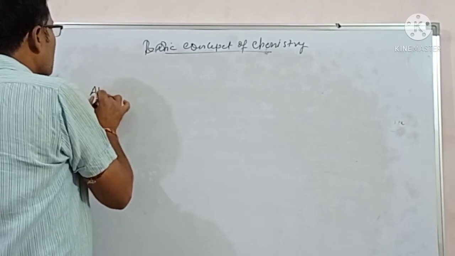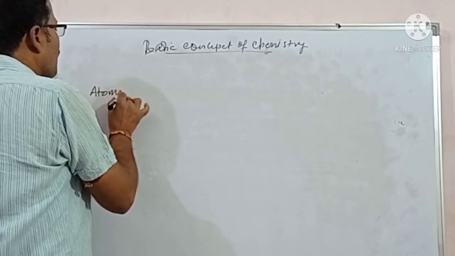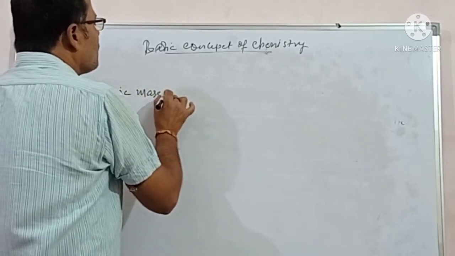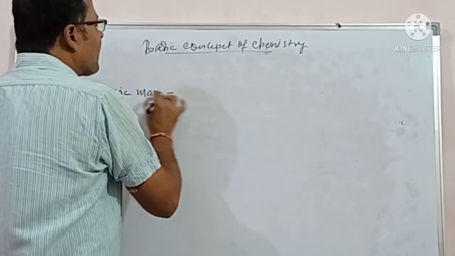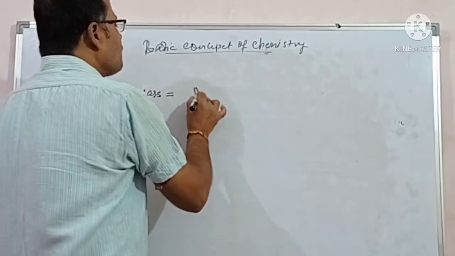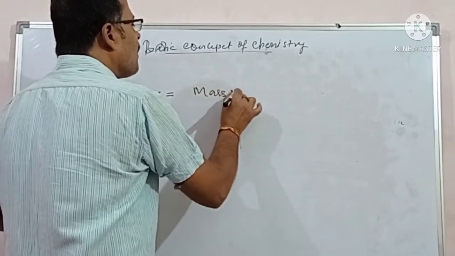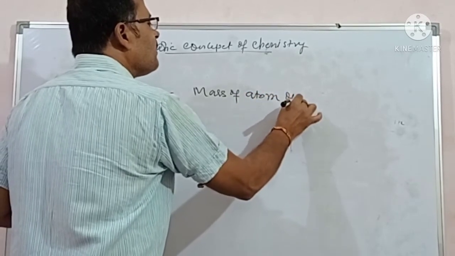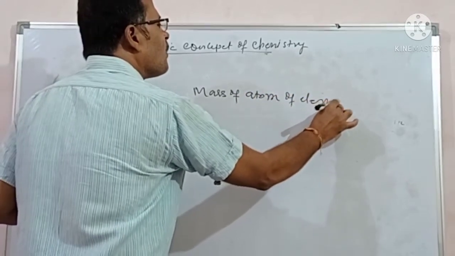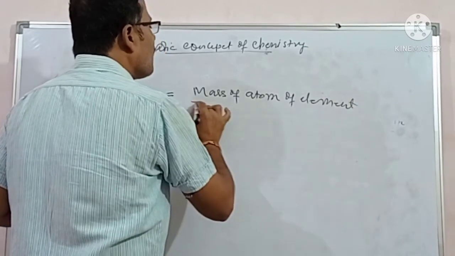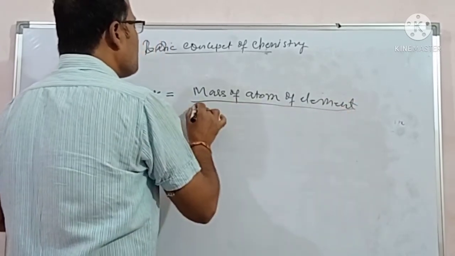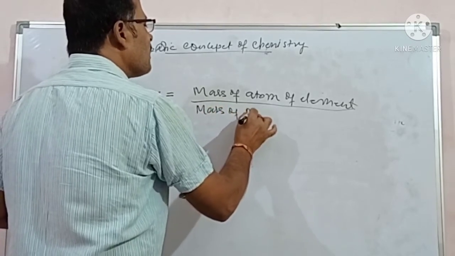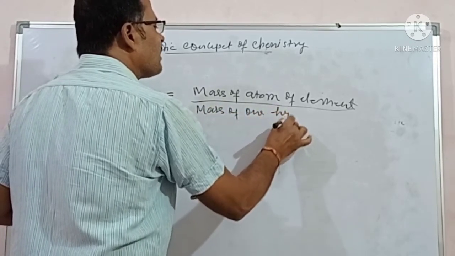For atomic mass in terms of the hydrogen atom, we can write it as the mass of an atom of the element divided by the mass of one hydrogen atom.